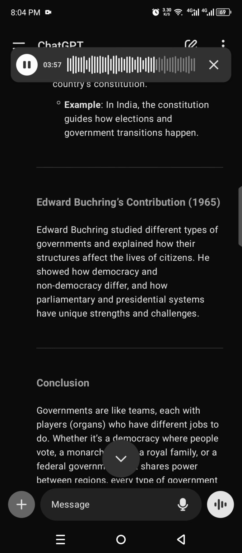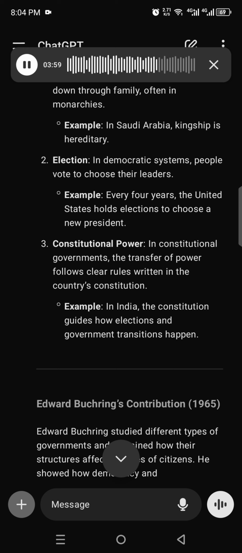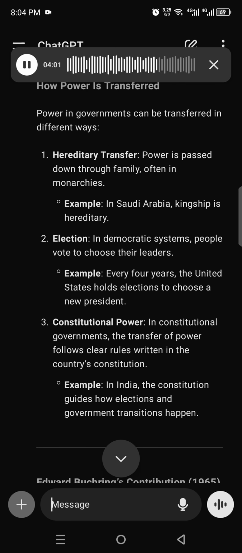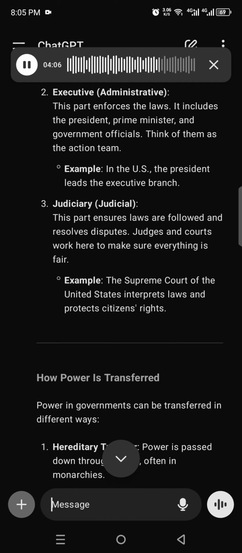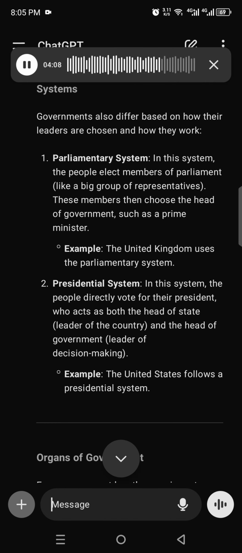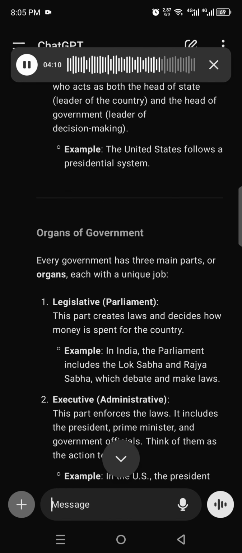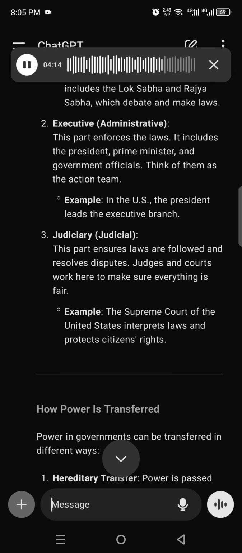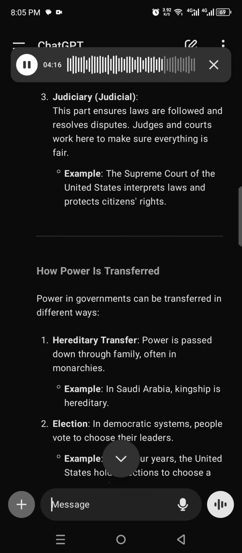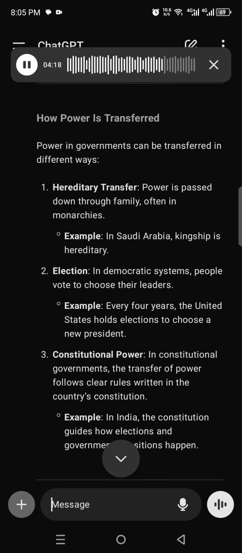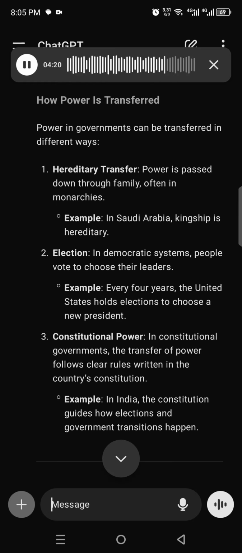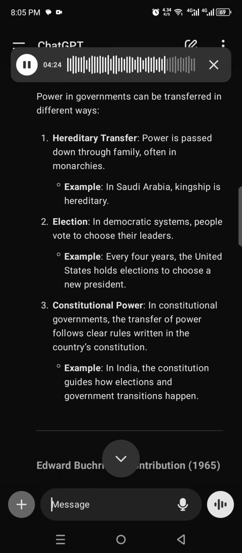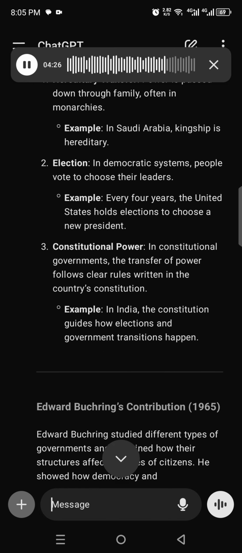3. Judiciary, judicial. This part ensures laws are followed and resolves disputes. Judges and courts work here to make sure everything is fair. The Supreme Court of the United States interprets laws and protects citizens' rights. How power is transferred. Power in governments can be transferred in different ways. 1. Hereditary transfer. Power is passed down through family, often in monarchies. Example, in Saudi Arabia, kingship is hereditary.